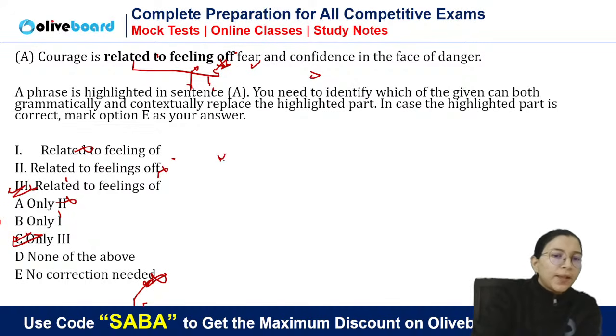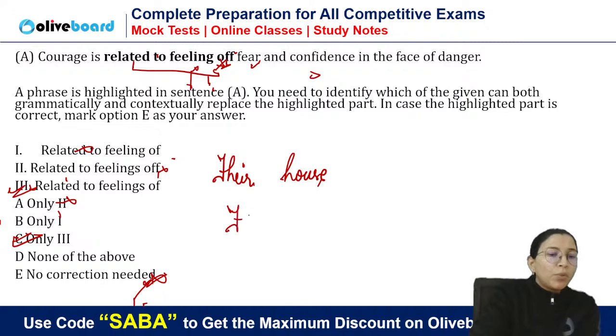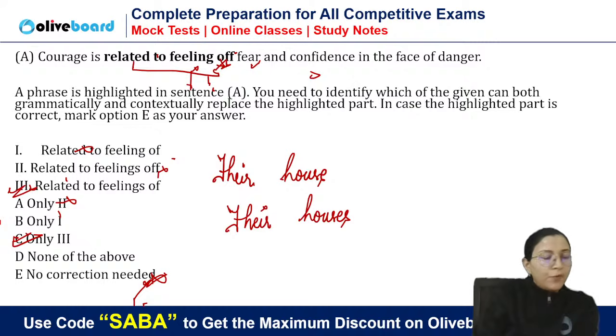See, sometimes what happens, like if I say "dear house", can this be correct? See, for English, try to use your brain. Brain is very important. Dear house and dear houses. Which one is right? Five questions, two wrong. Dear house and dear houses. Which one is right? Use your brain and then tell me. Everywhere rules will not help you. Both can be possible.